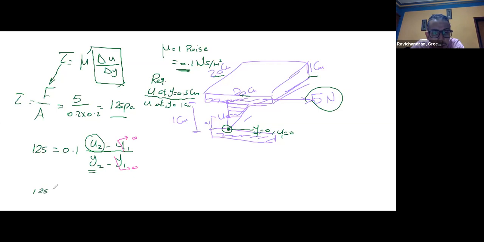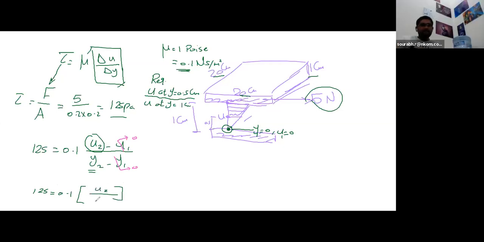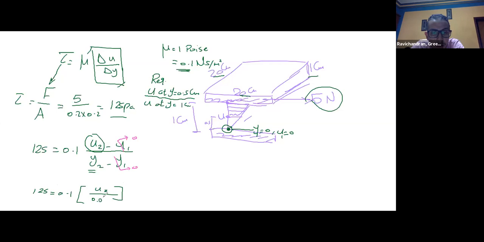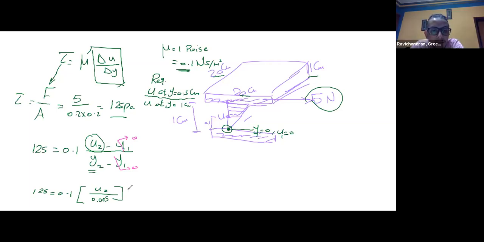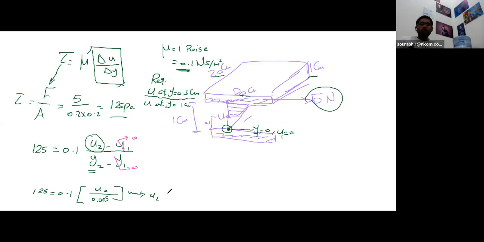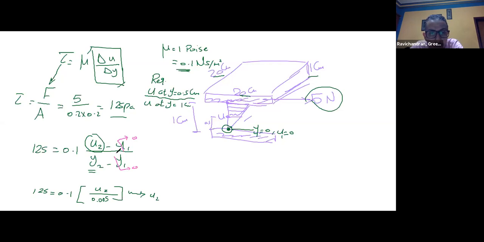125 equals 0.1 times U2, which is required, divided by 0.005. Like this? Correct, like this? Sir, how does Y2 become 0.005? No, this is Y2. This 0.5 centimeter, I convert to meter.